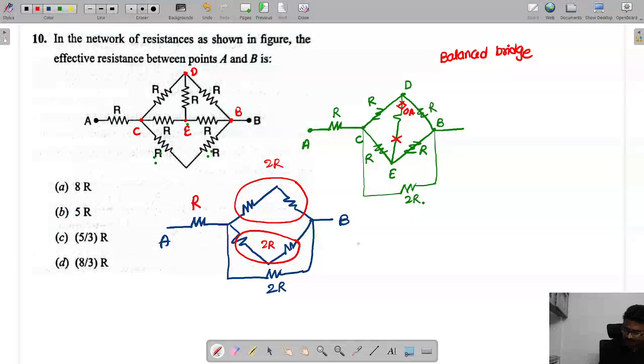So RAB will come as what, tell me now here, R plus 2R by 3 parallel. So it will come as 5R by 3.